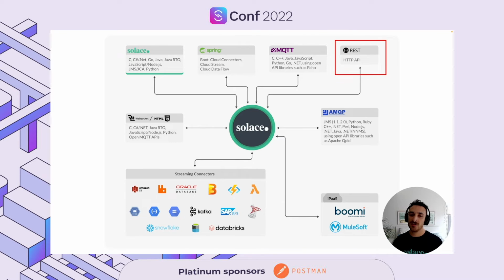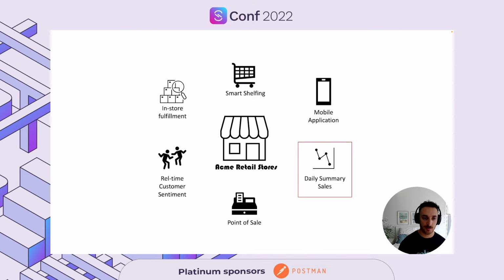And one of the supported protocols is REST API. What this means is you can have services, applications or microservices publishing to the Solace broker using REST APIs, and then you can have other applications behind the scenes subscribing to the same topic using other supported protocols. So let's see how this will work from an end-to-end perspective, using the Solace broker as the central communication point between the different protocols involved.